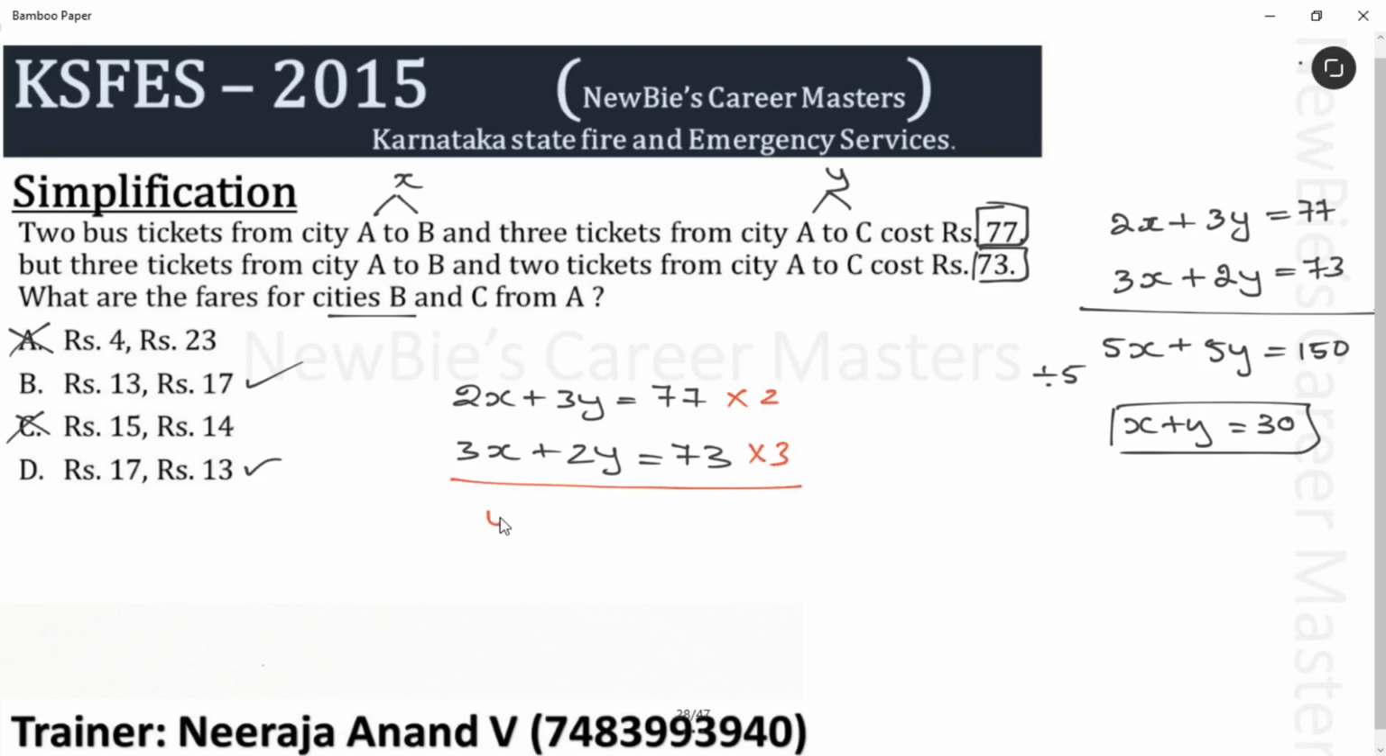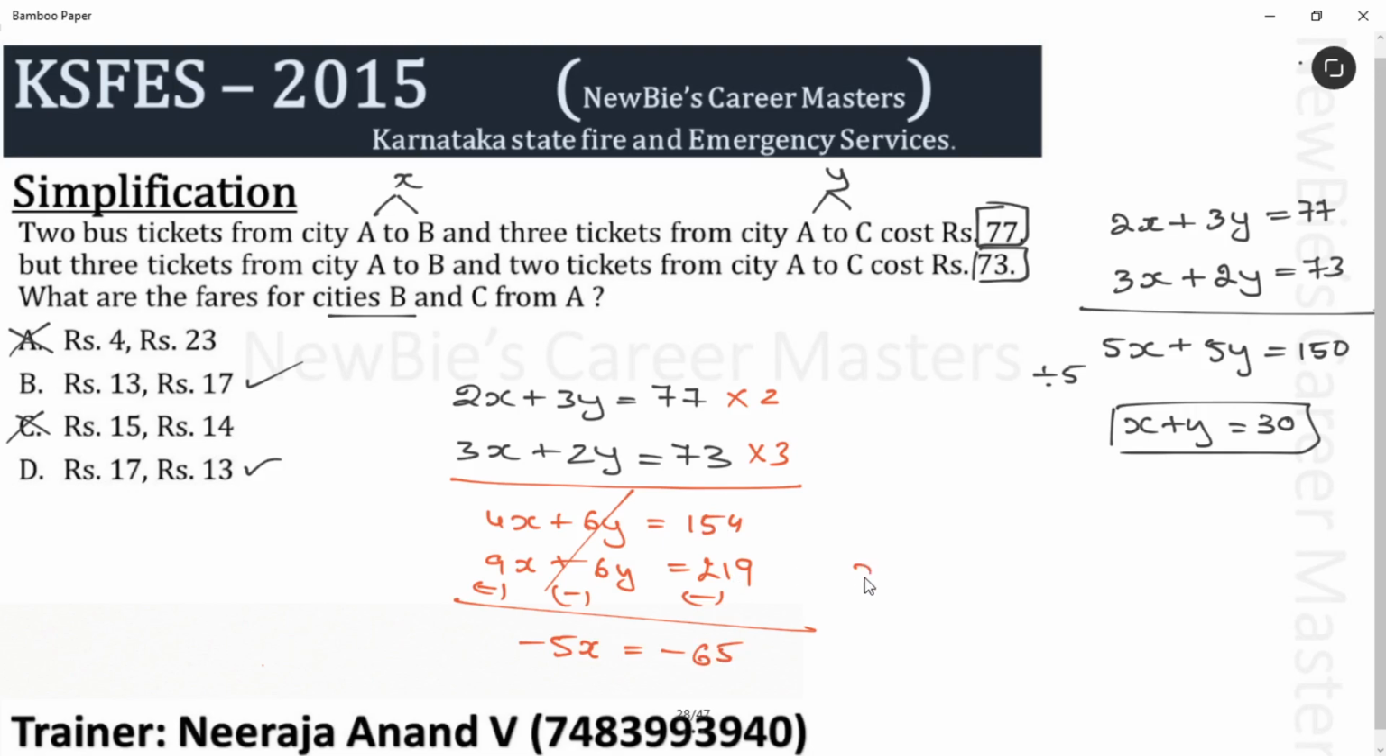What we get? 4x plus 6y is equal to 77 twos are 154. And here 9x plus 6y is equal to 73 threes are 219. After this you know the steps, correct? Very simple. Let's take the negative symbol. We can cancel these two now. What we get here? Minus 5x is equal to minus 219 minus 154, 65.